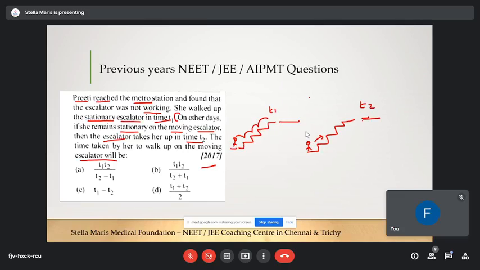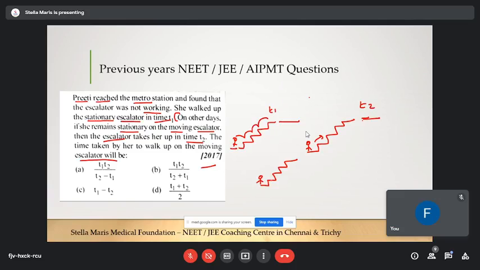For instance, say the escalator is working normally, and as kids we used to do that, in railway stations and in malls. When there is an escalator, some kids hop on the escalator.